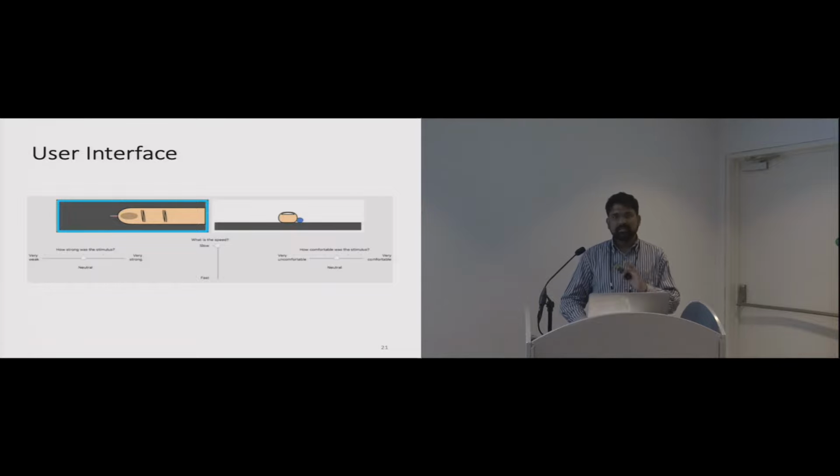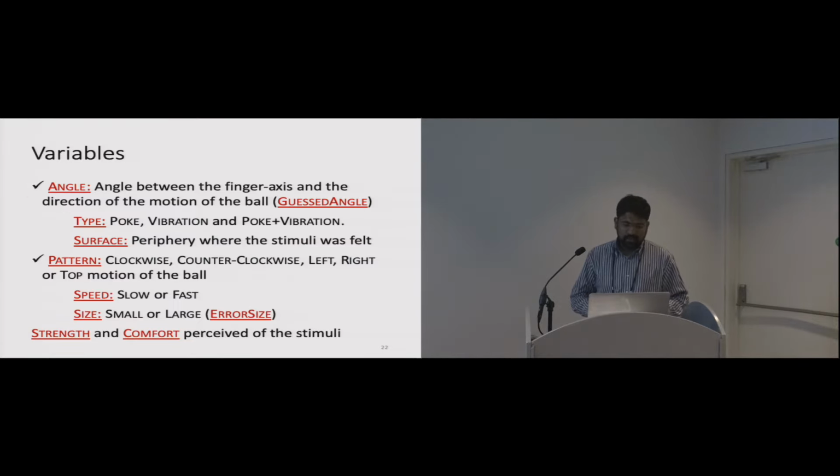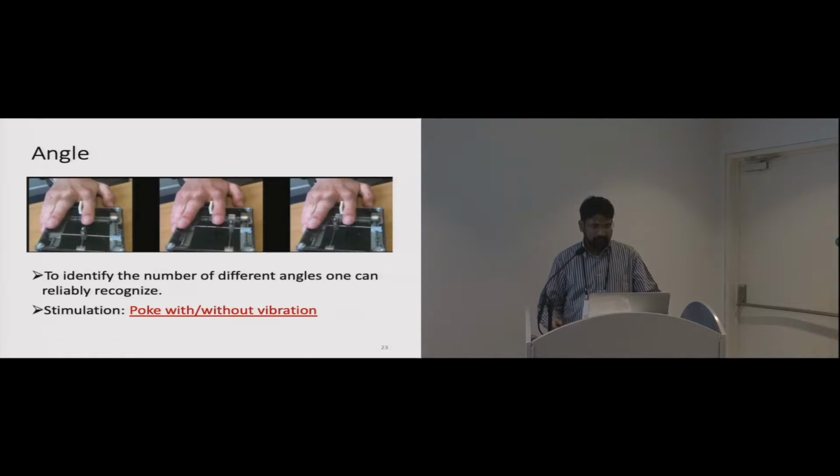I won't go into this more, it's in the paper. For the analysis, we basically did two tests. One is the angle test, for poking from different angles, and the other is the pattern test, for rubbing the finger with different patterns. For the first test, we looked at different types of stimuli, and also where the stimuli were felt. For the pattern test, we looked at different speeds and sizes and the effect of them, and we also looked at the strength and comfort for all stimuli.